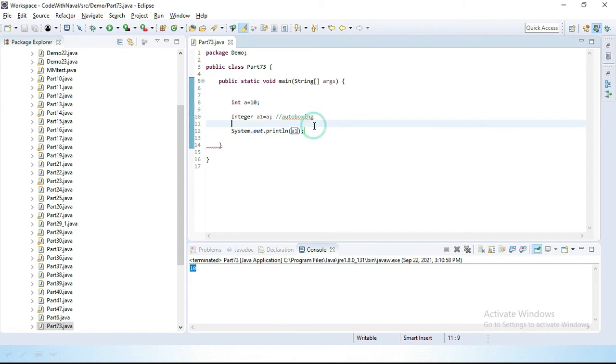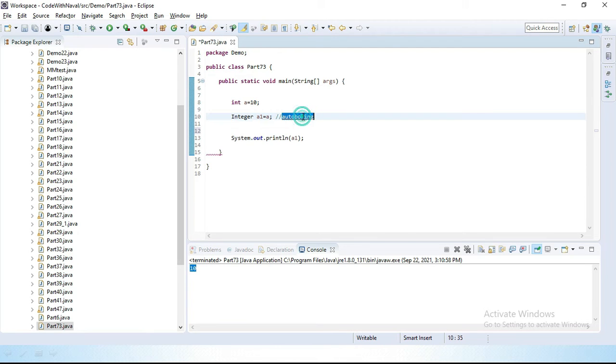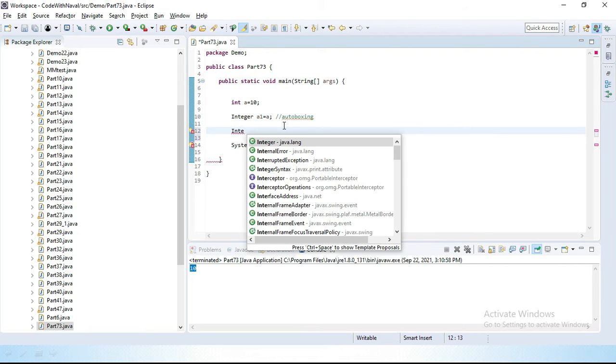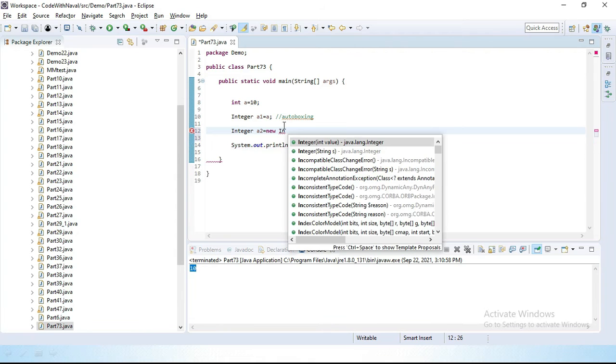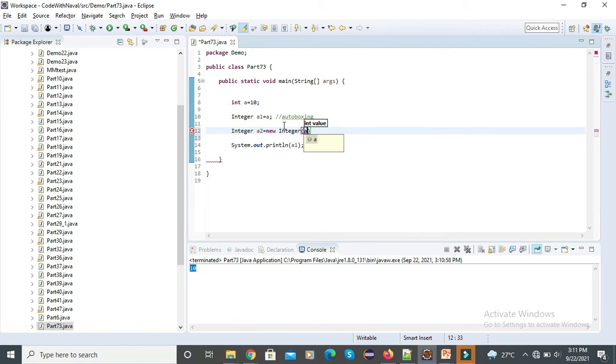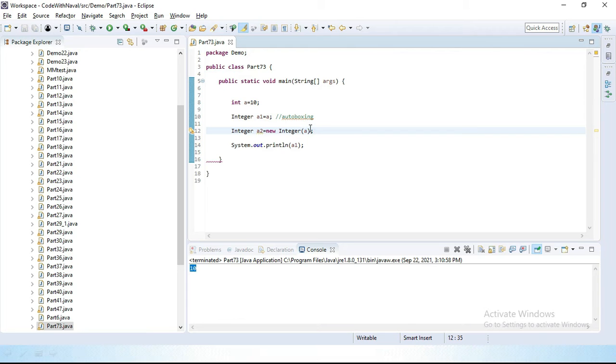Then what is boxing? This one is autoboxing, which Java does itself. Simple boxing is this: I'll write a2 equal to new Integer, and if we pass the value a here, this is called boxing. Now let's print this also.